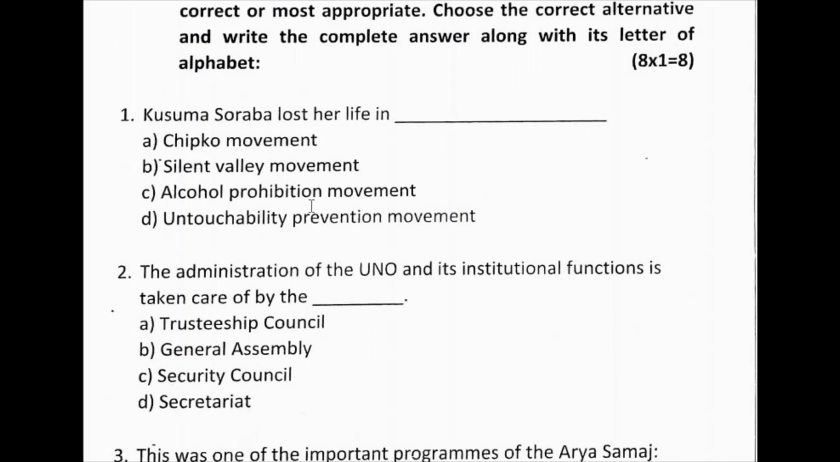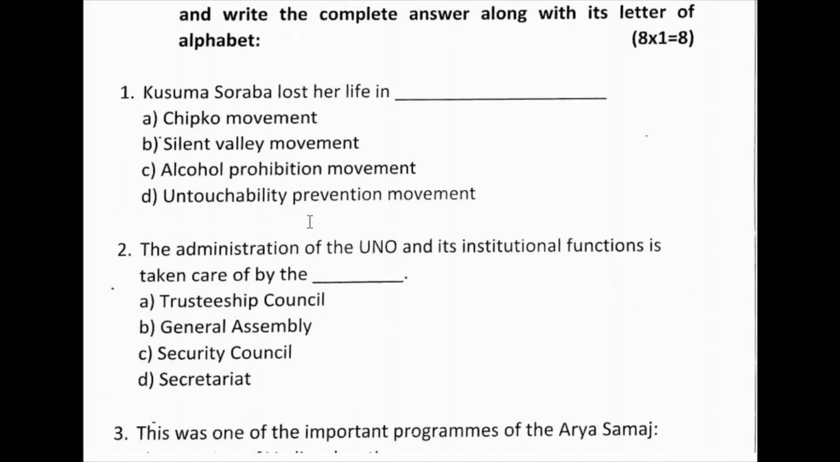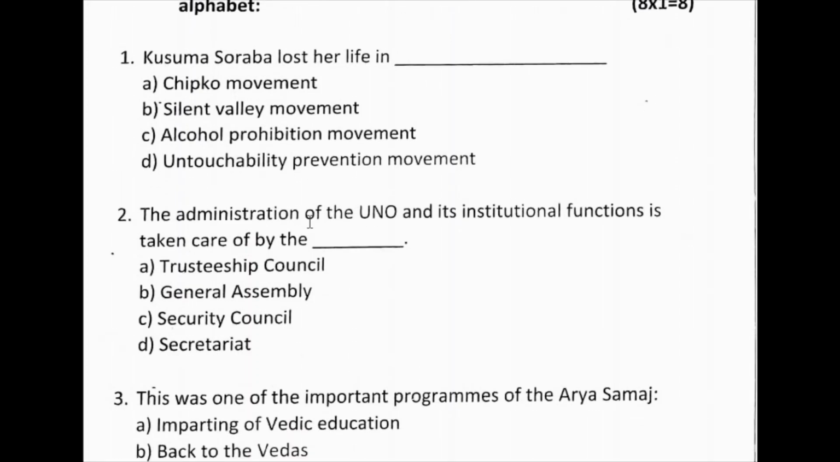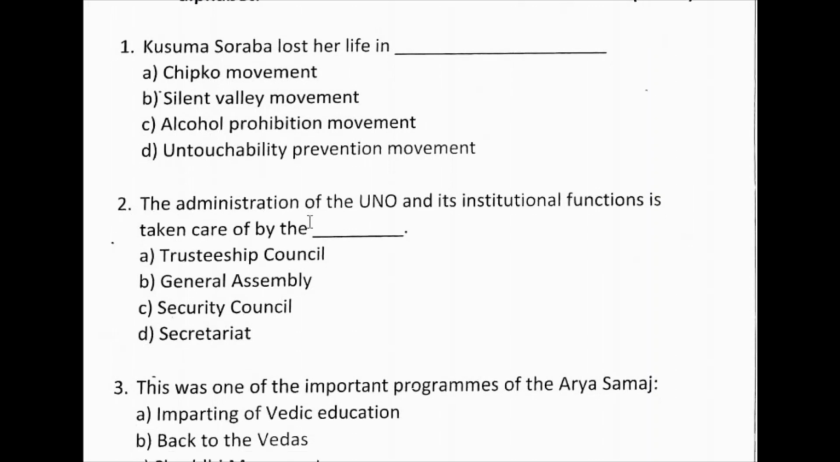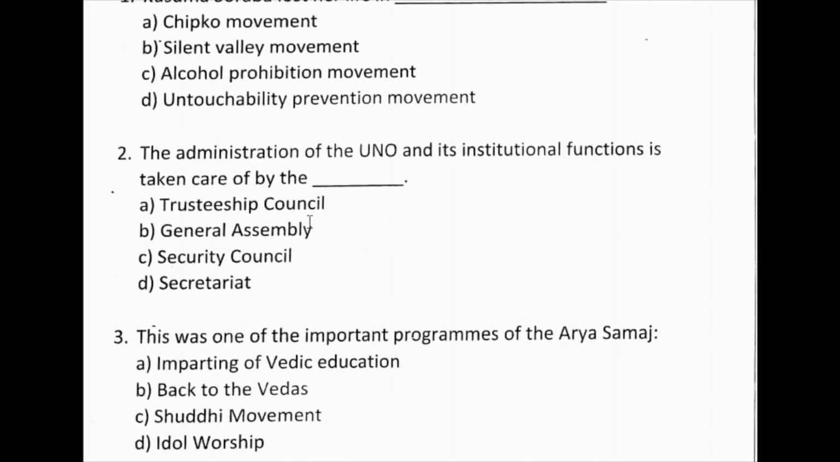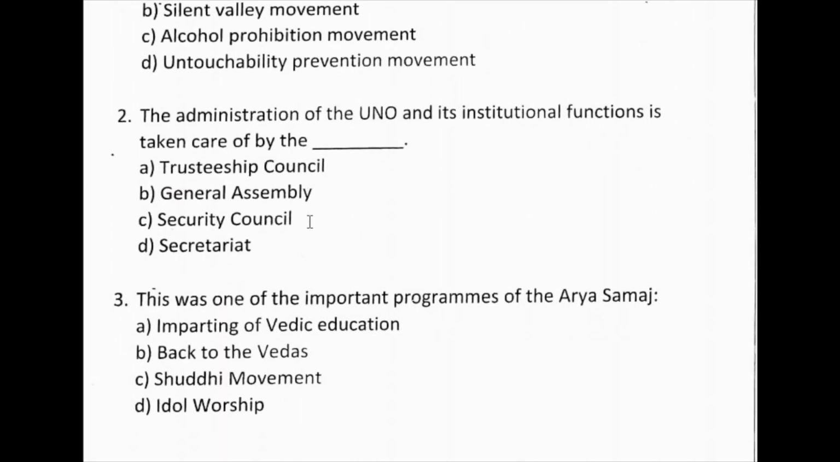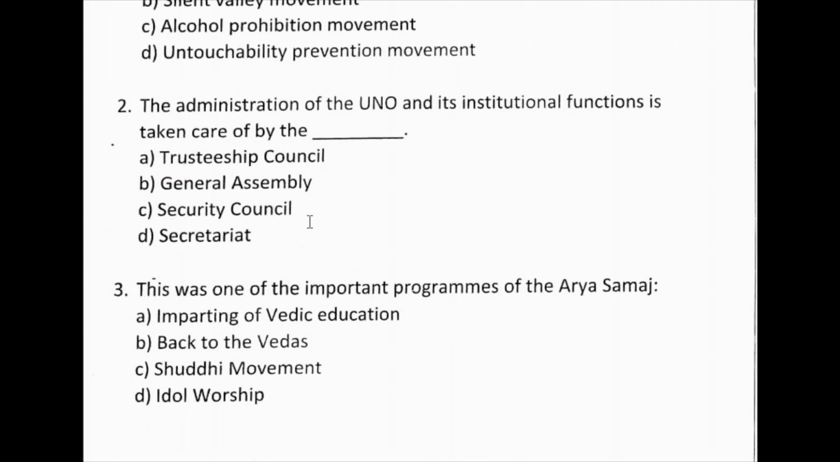Okay, option C. Second question: the administration of the UNO and its institutional functions is taken care of by the dash. Trusteeship Council, General Assembly, Security Council and Secretariat. So it is option D, Secretariat.